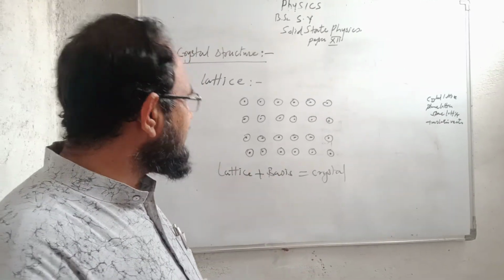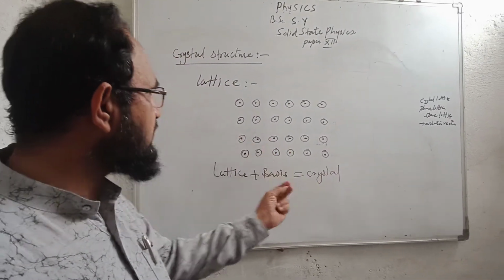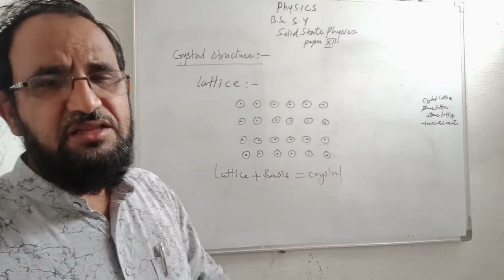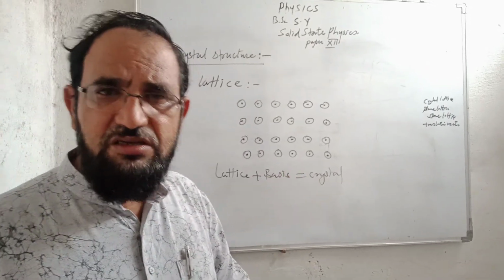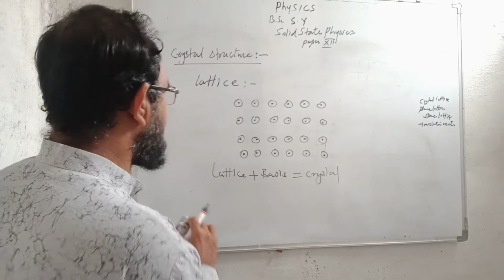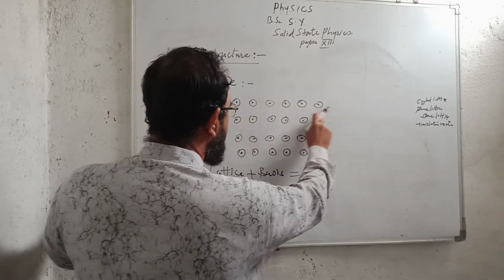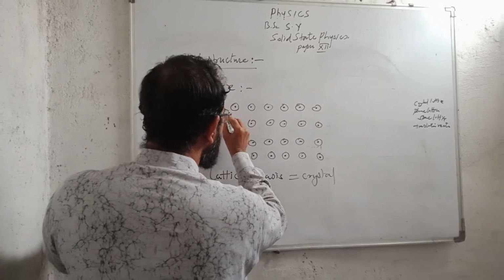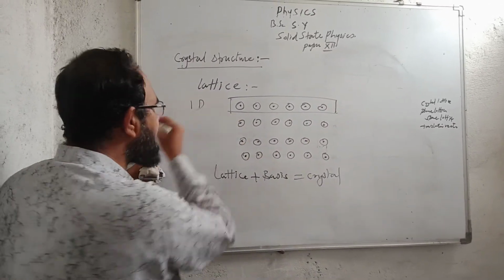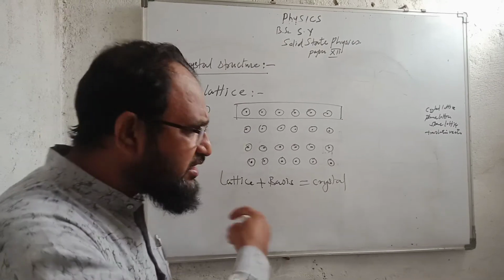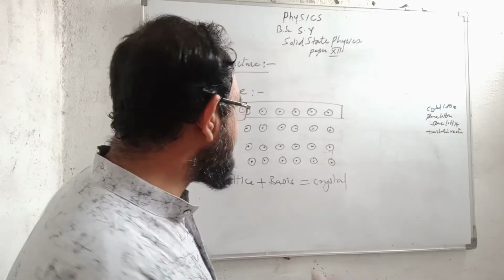So in a crystal there is regular arrangement of the atoms or the molecules on each lattice point. This arrangement may be in one dimension, two dimensions, or three dimensions. For example, I consider only one line of the crystal points and the basis. So this one is called the one-dimensional crystal. 1D, one-dimensional crystal means that the points are arranged either on the x-axis or on the y-axis or on the z-axis.